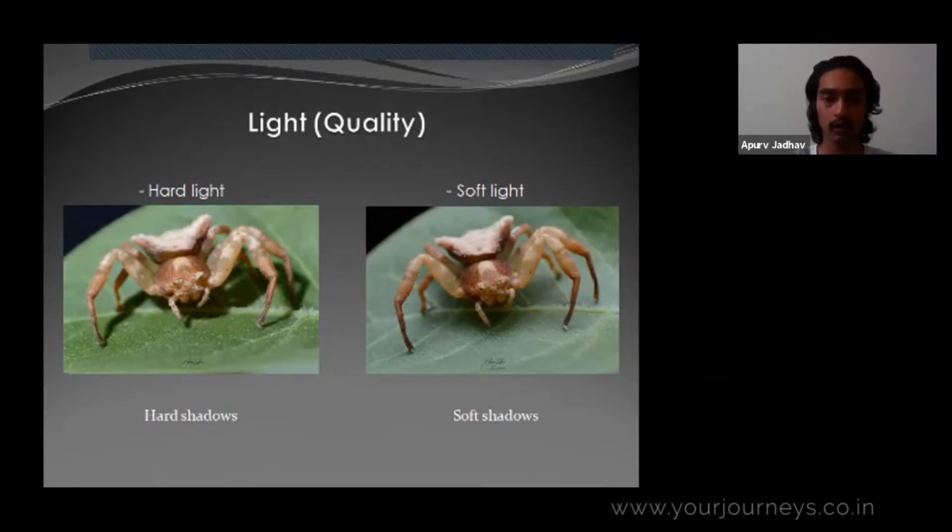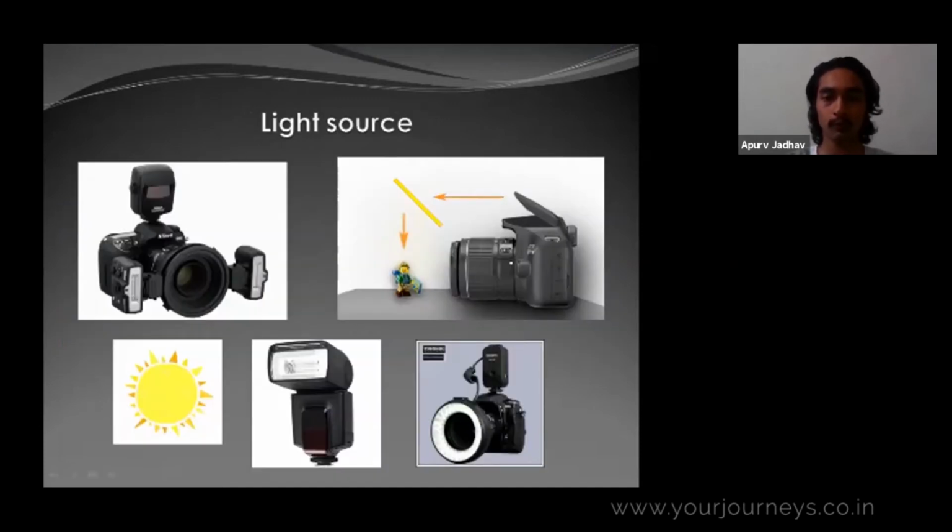In the second image, you can see it is much softer. The highlights are not blown out, the details are preserved very properly, even the shadows are well lit, and even the highlights are well lit. This image is a raw image. I haven't edited anything in this. I just introduced a diffuser between my flash and the subject. So these are the types of flash or light sources you can use for macro photography.